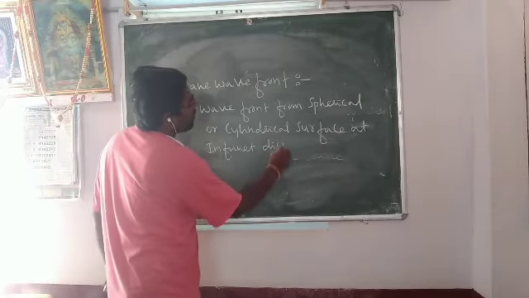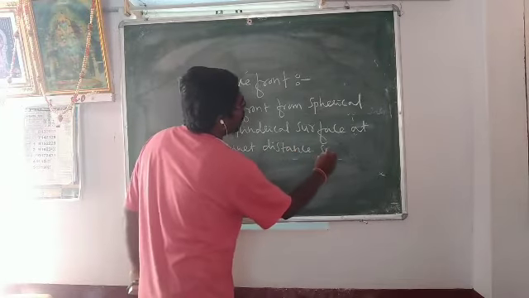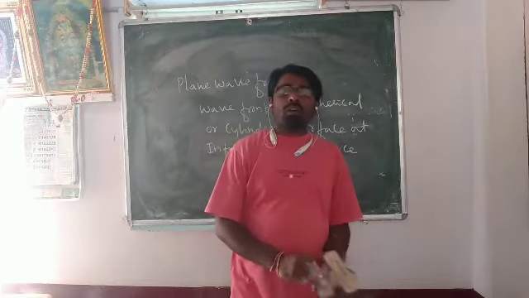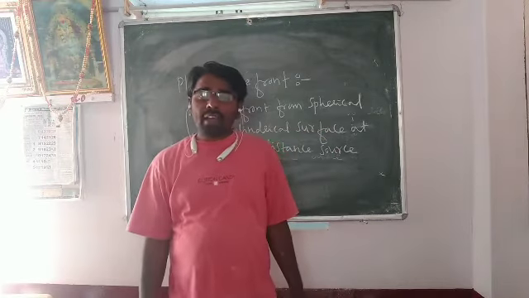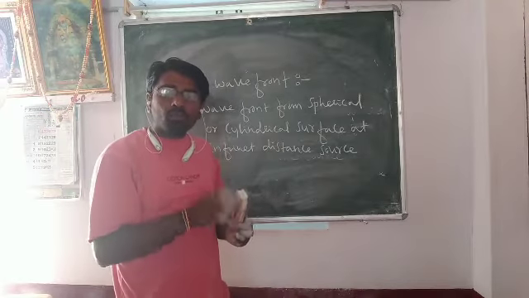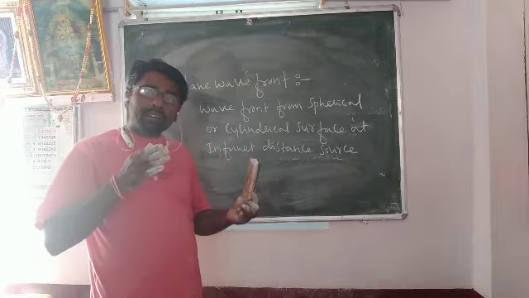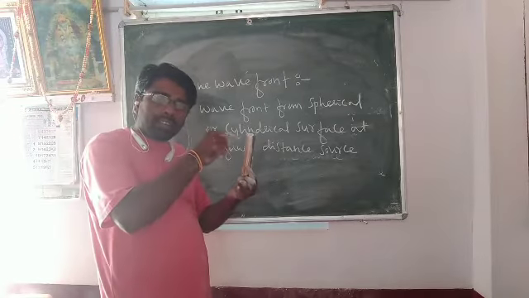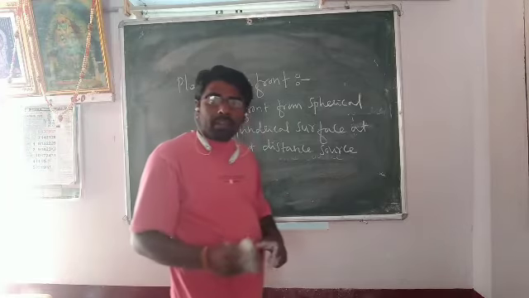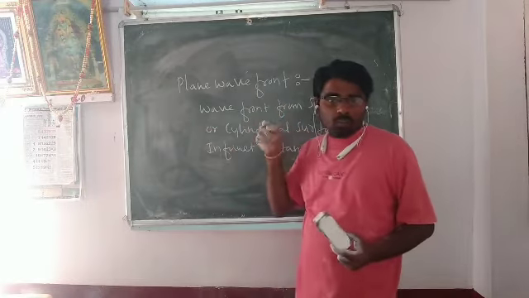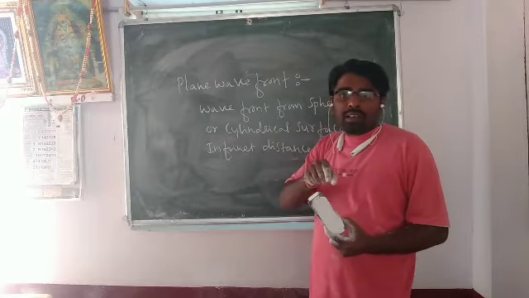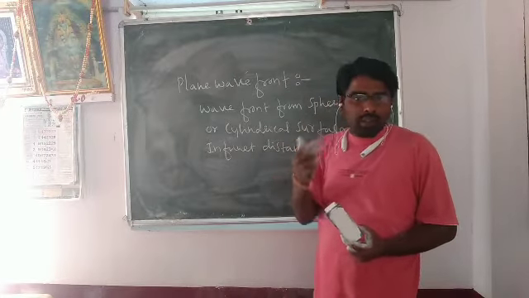When the source of light is incident from an infinite distance on the spherical or cylindrical surface, the emergent wavefront is called plane wavefront.